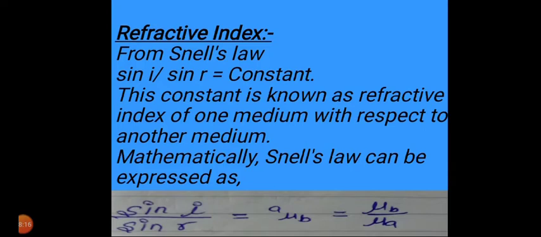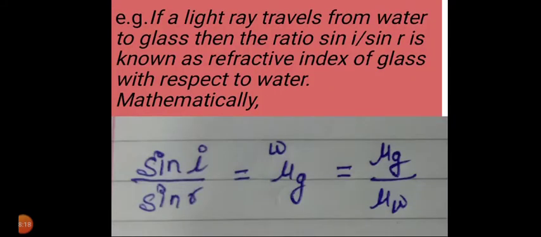We can also take an example: if a light ray travels from water to glass, then the ratio sin I upon sin R is known as the refractive index of glass with respect to water, and mathematically it can be written as sin I upon sin R is equal to W mu G, that is mu G upon mu W. Mu G is the refractive index of glass and mu W is the refractive index of water.